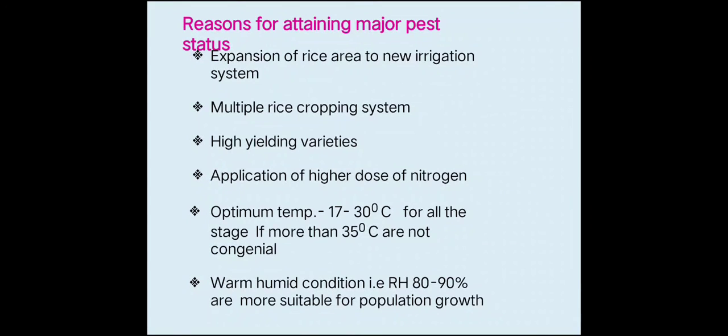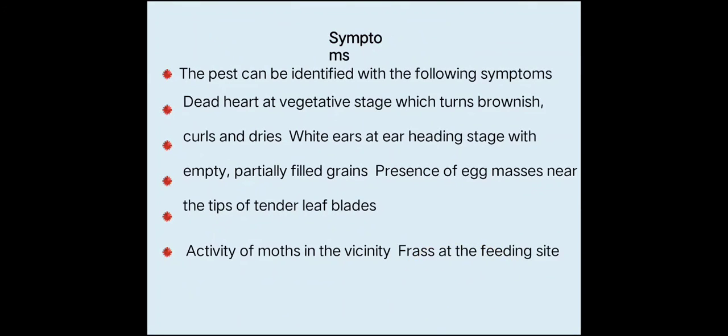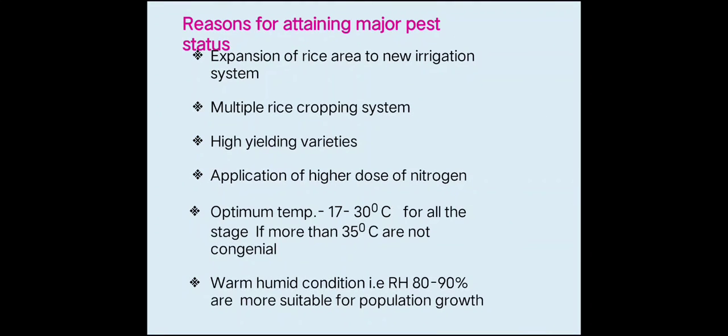Then application of higher doses of nitrogen. It is obvious that if you apply nitrogen, vegetative growth will increase, and because of the vegetative growth this pest will come and attack. Then this pest requires an optimum temperature of 17 to 30 degrees, and they get this temperature in the rice field. They also require humid conditions of 80 to 90 percent. They get these conditions in the rice field, so their population is higher and they attain major pest status in the rice crop.